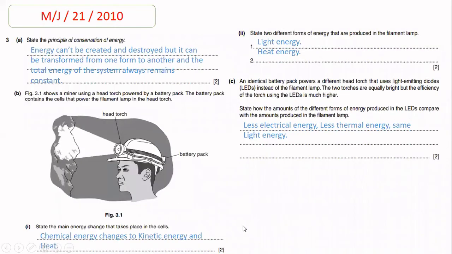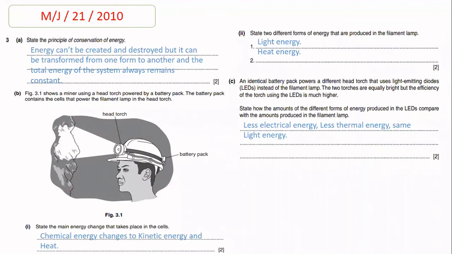Now beta, the fifth question is taken from 2010 paper 2-1, and in this question, state the principle of conservation of energy. The principle of conservation of energy states that energy cannot be created or destroyed, but energy can be transformed from one form to another, and the total energy of the system always remains constant.